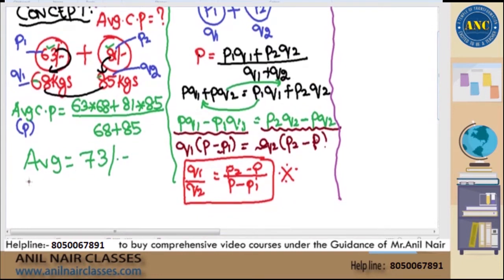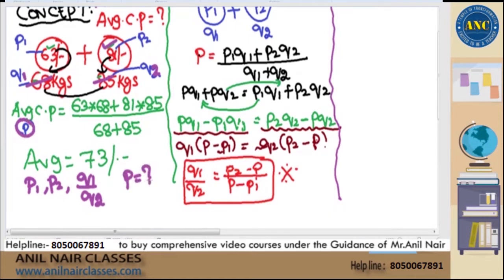the price of the first product P1 is given, the price of the second product P2 is given, and then the ratio in which the two products are mixed, Q1 by Q2, that is also given in the question, right? You need to find the average cost price P.